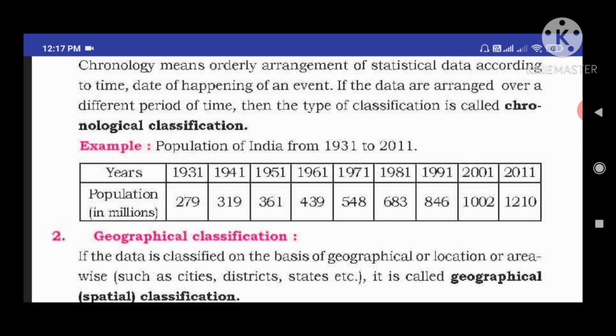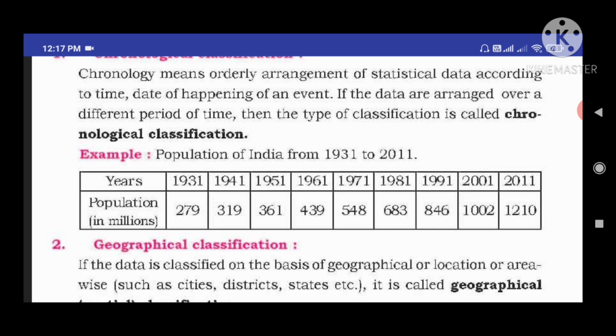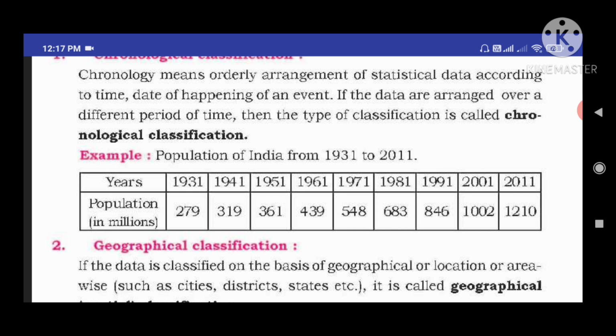It is year information, so the statistical information is recorded based on the years. It gives importance to time, so this type of classification we call chronological classification.